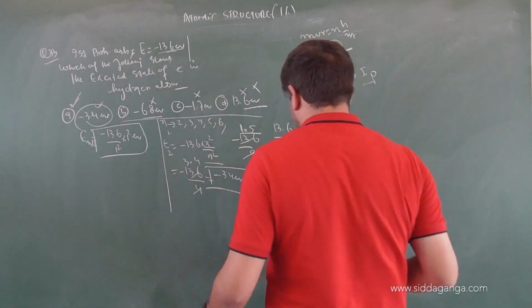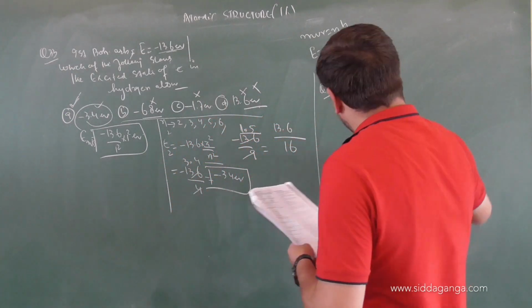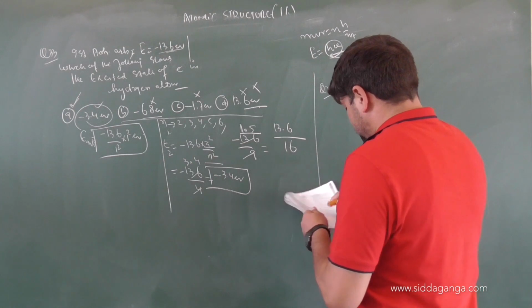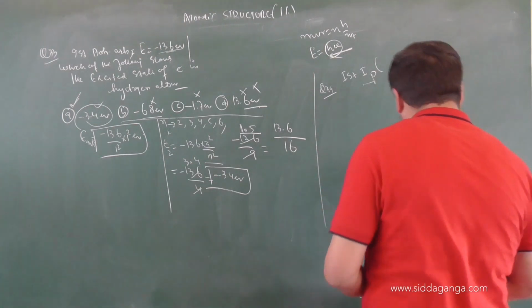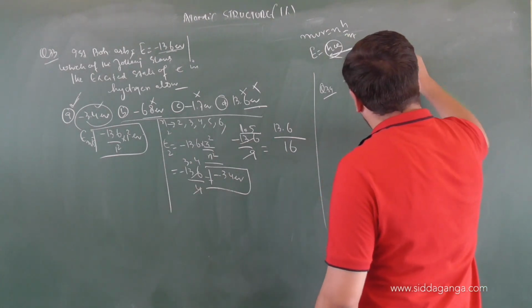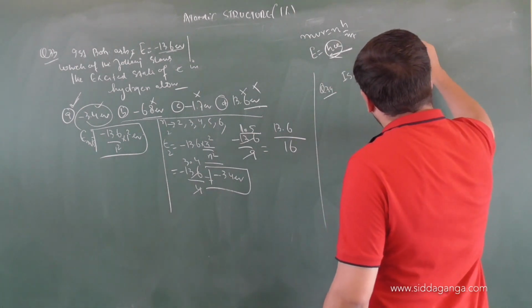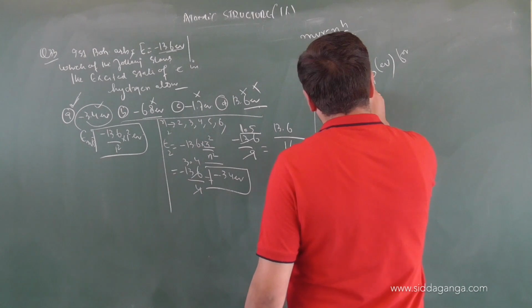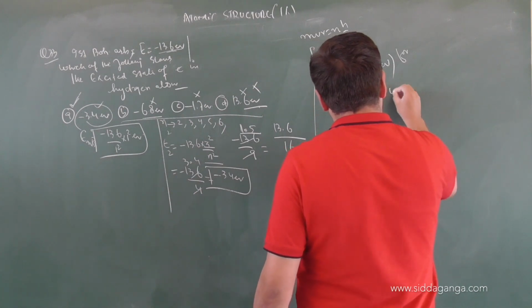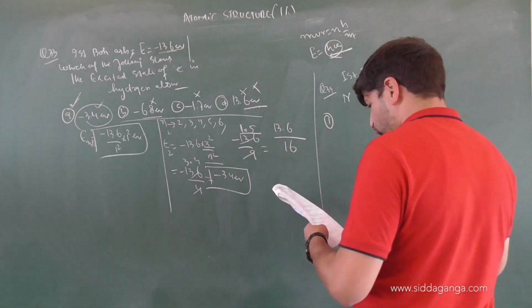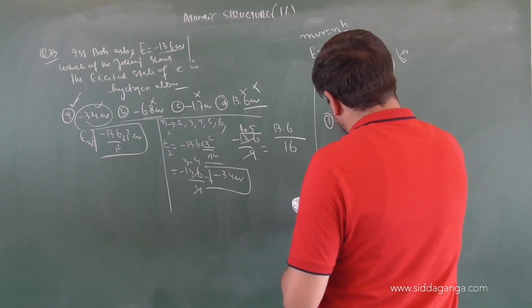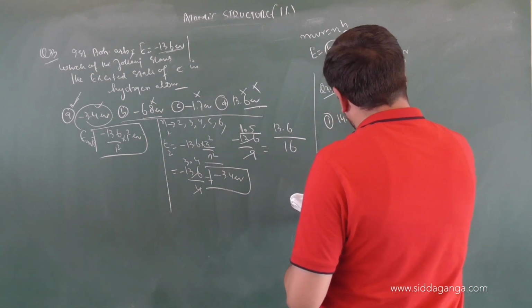So, first ionization potential. First ionization potential in electron volts for nitrogen and oxygen is, options are: 14.6, 13.6.